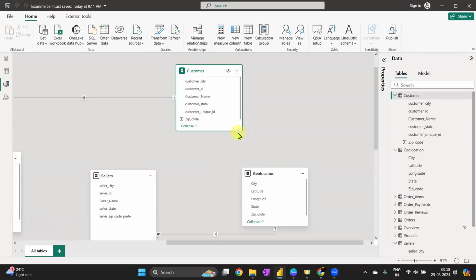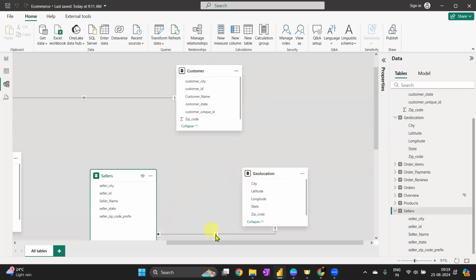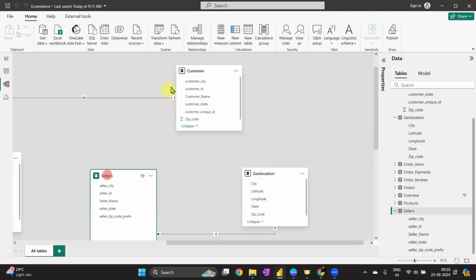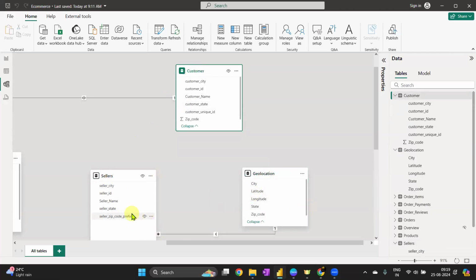Additional column. How? How will you do this additional column? Okay. So the answer here is merging. Okay. So in the ETL process, I'm going to merge this table with customer and I will only select latitude and longitude for customer. Same process I will do with the seller. So instead of connecting and using geolocation again here, I'm just going to merge this table with seller as well as customer, and I will only add the latitude and longitude.